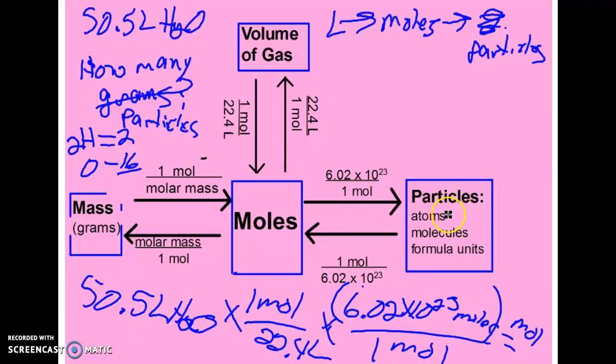So now I'm going over here. I still have to go through moles. The magic mole. Everything has to go through moles all of the time. But yeah, I can set this up. So 50.5 liters of water, my first conversion factor, and then my second conversion factor, Avogadro's number over 1 mole. So I'm starting here, going 1 mole over 22.4 liters to get to moles. And then I'm using this conversion factor to get to particles, which remember is atoms, molecules, or formula units. And so that's our new information on how to work with gas.